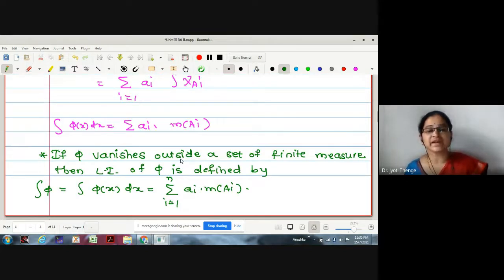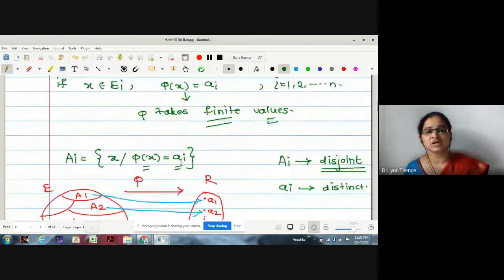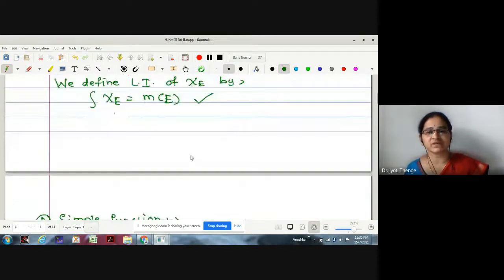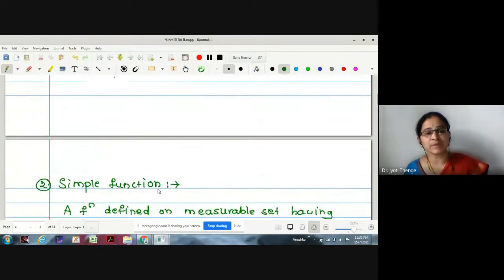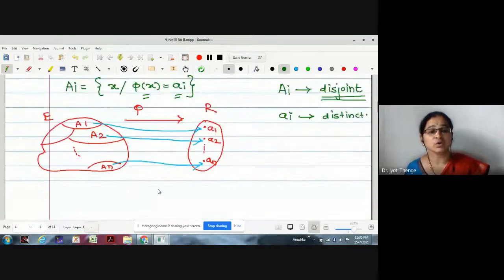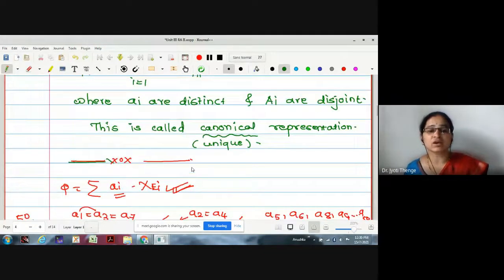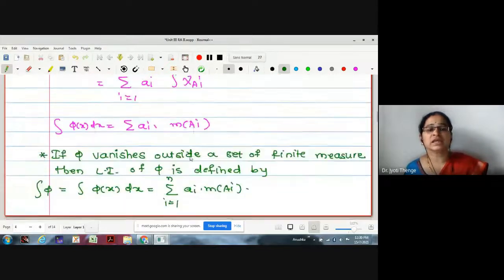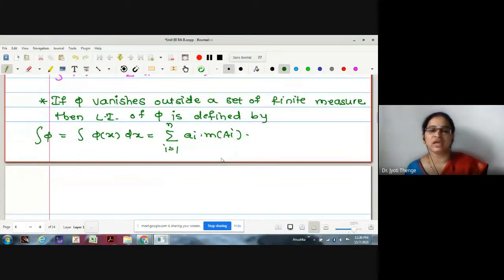This is the idea generalized. Initially for the characteristic function, we generalized from length to measure. Then for a simple function expressed in terms of a characteristic function, in terms of canonical representation. Now if I use that canonical representation, then integration phi is summation ai into measure of ai.